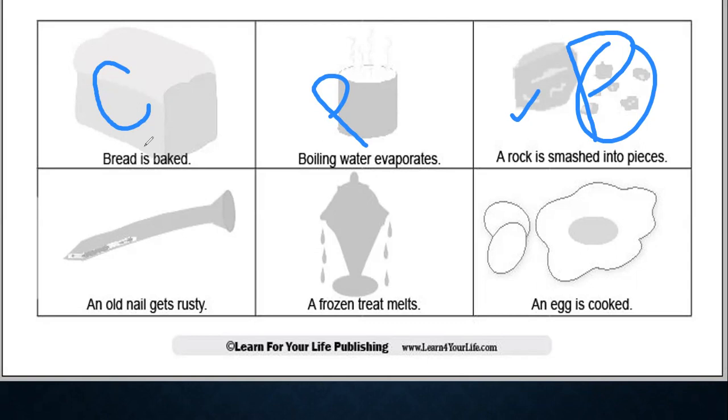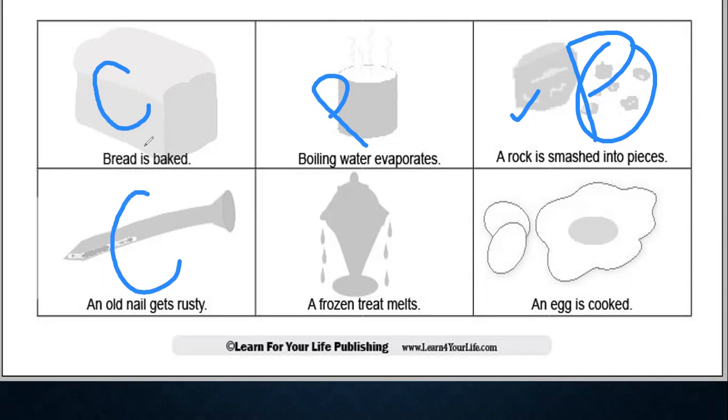A new thing is formed. What kind of change is this? Is it a physical change? Is a new thing formed or not? Yes, a new thing is formed. It's not like the iron that it was before. So what is it? It's a chemical change.